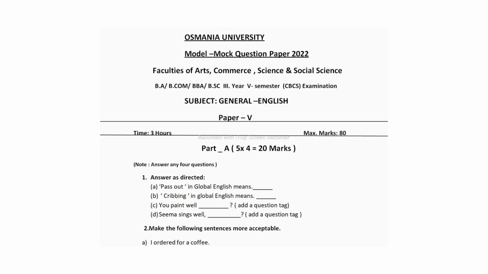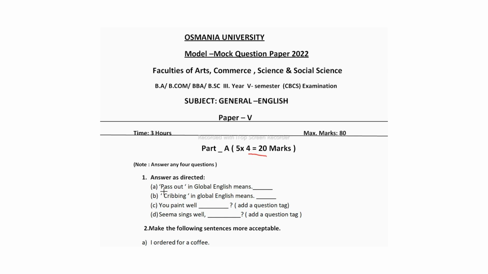So students, under Section A you will have grammar and vocabulary questions. There will be 8 questions, and out of those 8 you have to answer any 5. Each question carries 4 marks, so if you do 5 questions you will get 20 marks. Question number 1, answer as directed. Here A, B, C and D, you will have 4 questions. Each one carries 1 mark, so you will get 4 marks for each question.